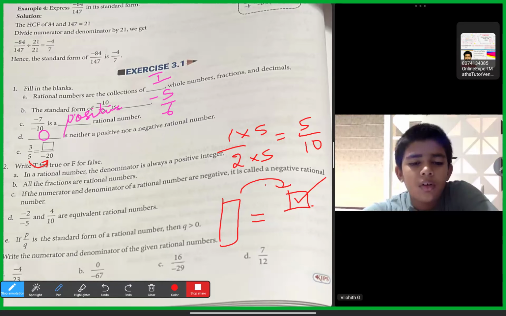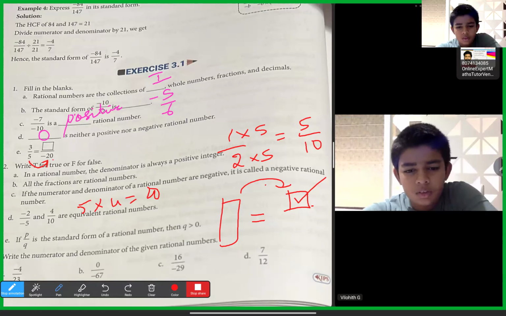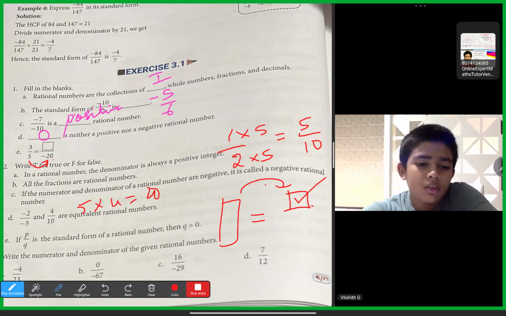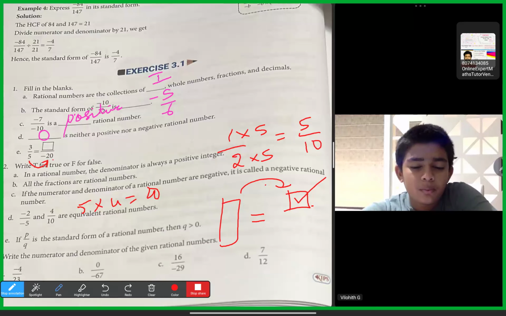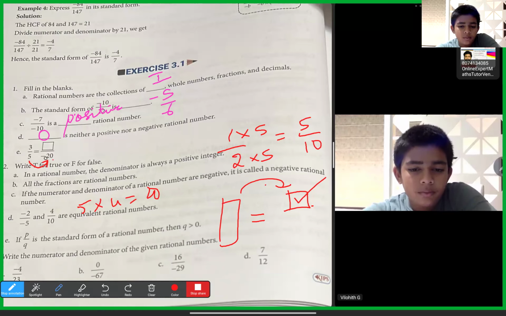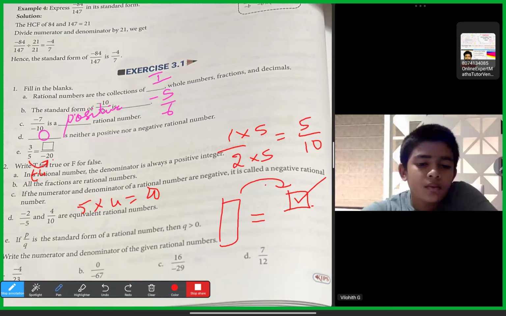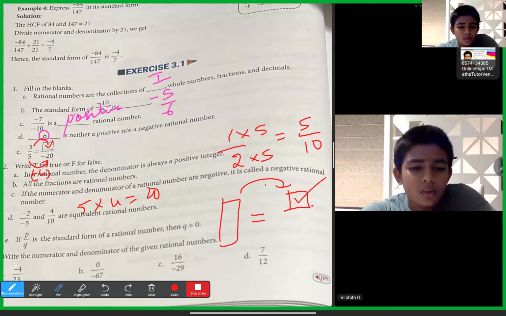Actually, 5 into 4 means 20, but we got minus 20. So they multiplied with minus 4 below. That is the difference between equivalent fractions and this one. Since the denominator is multiplied with minus 4, I have to multiply the numerator also with the same number, minus 4 only.